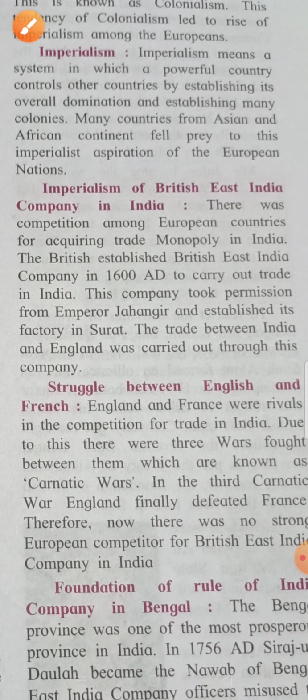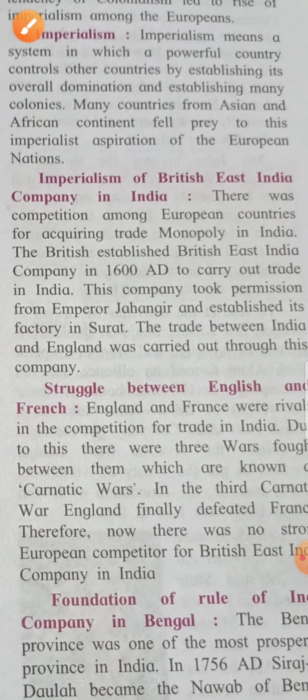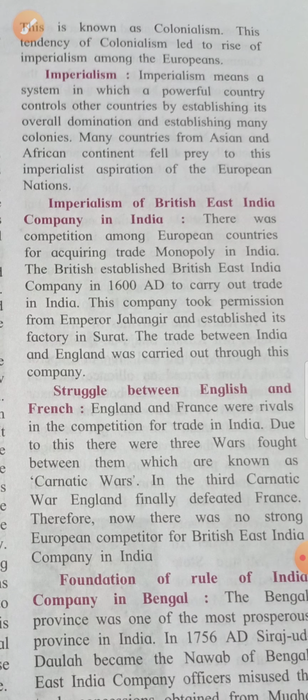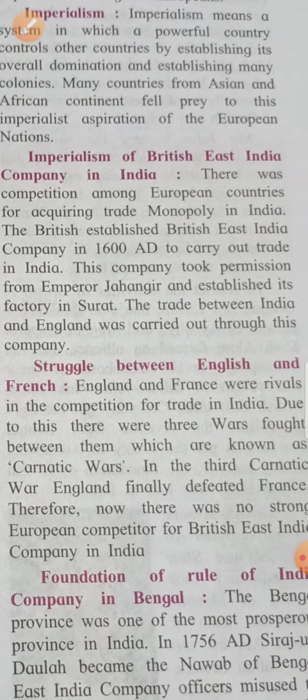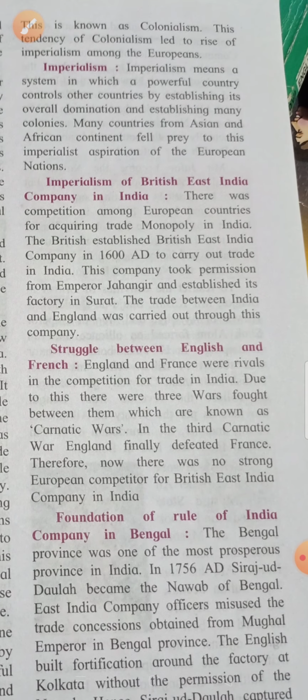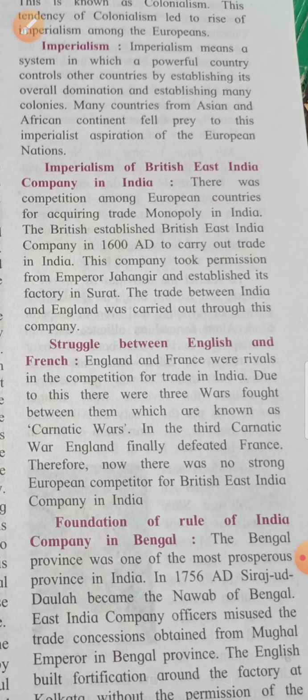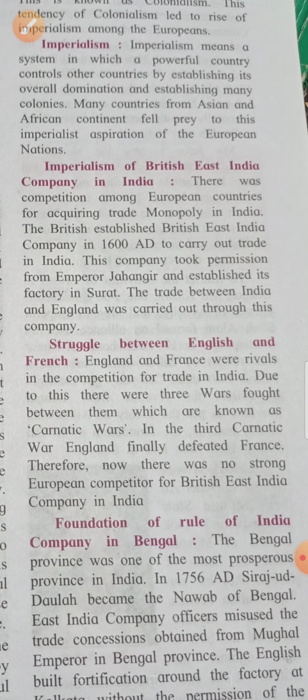In that also, children, what we did, that they had to take the permission of Emperor Jahangir to establish a factory in Surat, right? Then we did struggle between English and French. Now as we know that England and France are rivals. They fight with each other. They are the rivals, means दुश्मन है वो लोग.